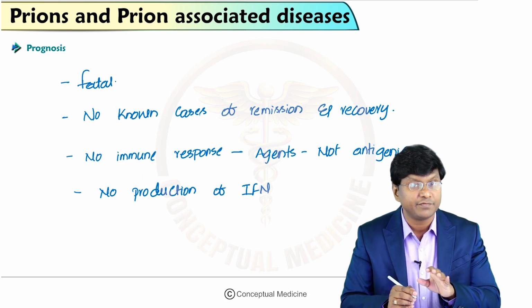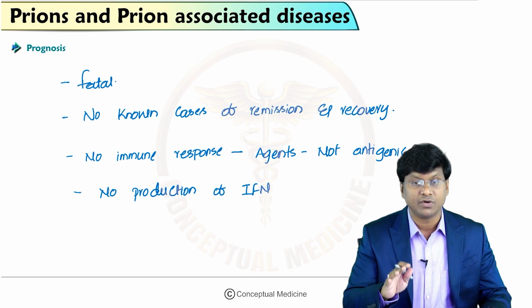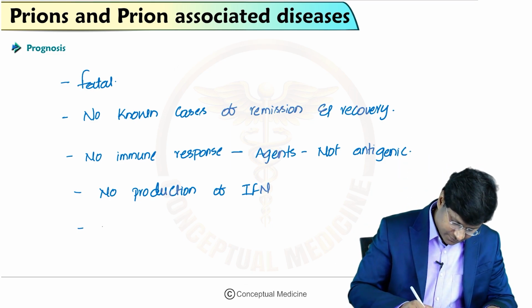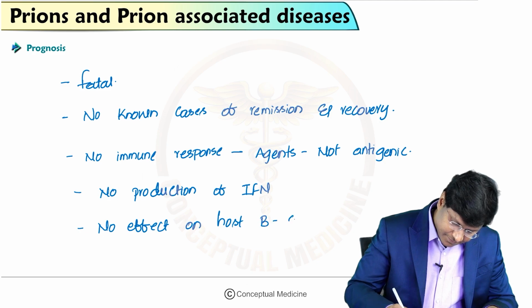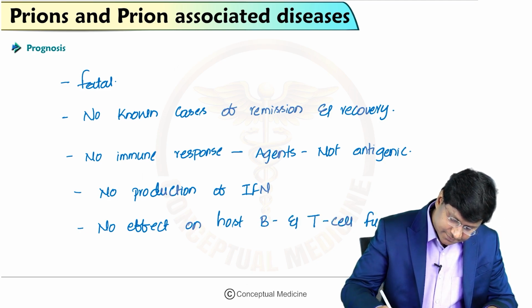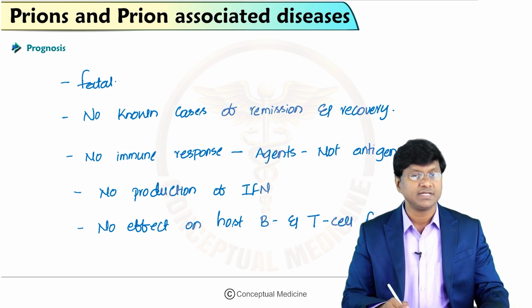No production of interferon is elicited, and there is no effect on host B or T cell function, right? There is no effect on host B or T cell function.